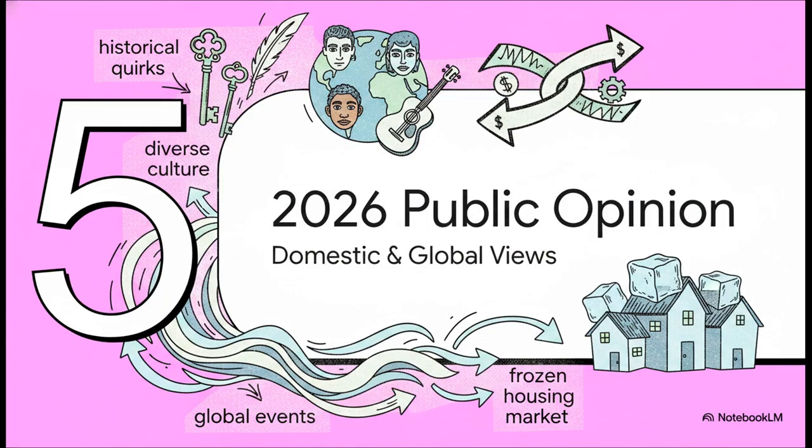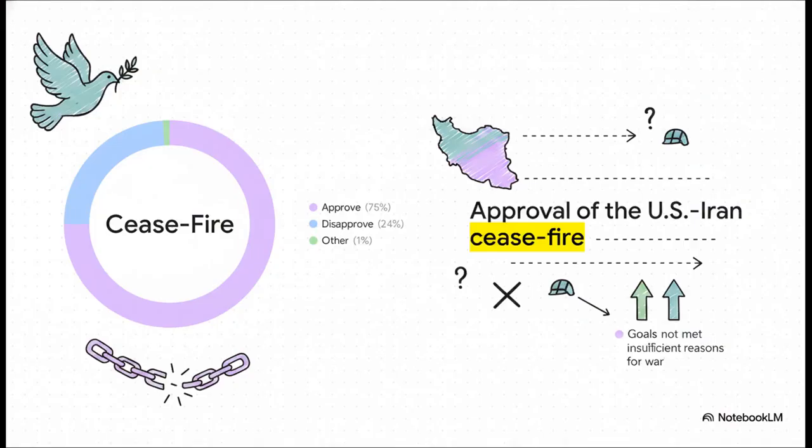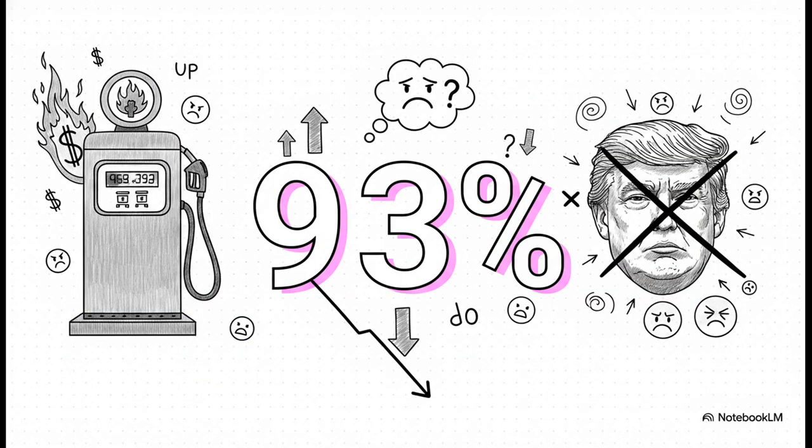Let's wrap things up with Section 5, Public Opinion in 2026. So, how is all this economic and global strain shaping public opinion today? On the geopolitical front, a recent Marquette Law School poll shows a commanding 75% of Americans actually approve of the U.S.-Iran ceasefire. The data shows widespread exhaustion with the conflict. 78% of respondents feel the war's goals were never met, and 63% say there weren't even sufficient reasons for the war to begin with.